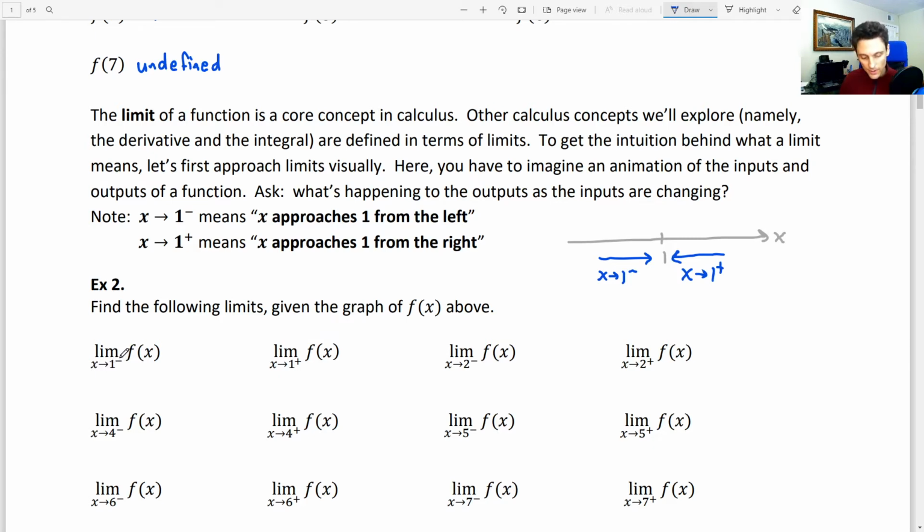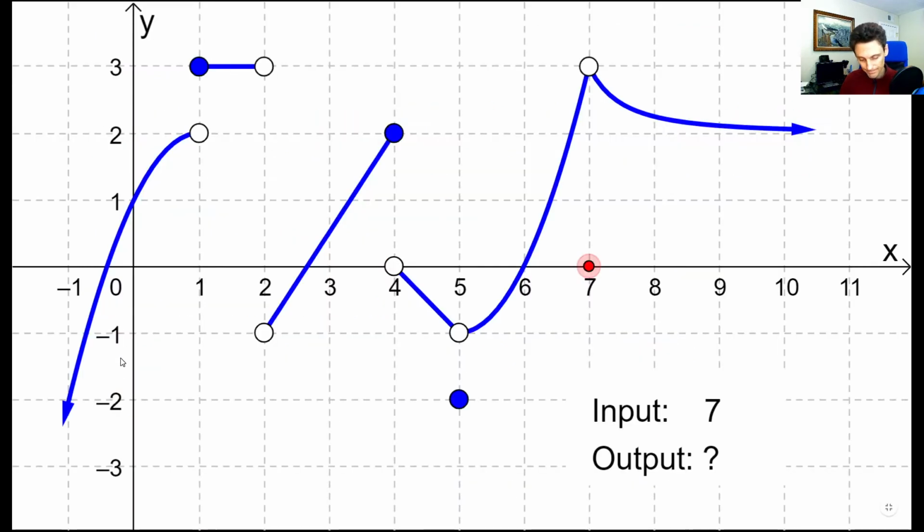Let's go over to our graph to check this out. So I'm going to drag my x value dot closer and closer to 1 from the left. So here we're on the left side of 1, but we're going to get closer to 1 from this left side. So we're never going to cross 1. We're going to be getting closer and closer to 1, but staying on the left side of 1. And we're going to think about what happens to those y values. Where are those y values getting closer and closer to? So what do you think?